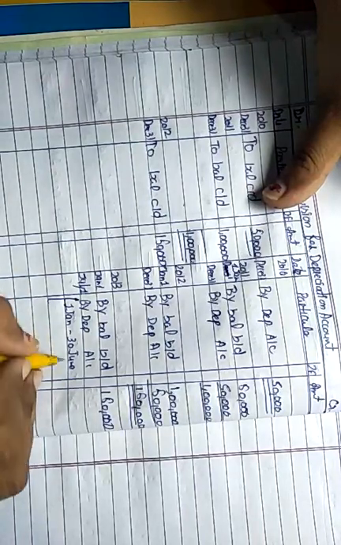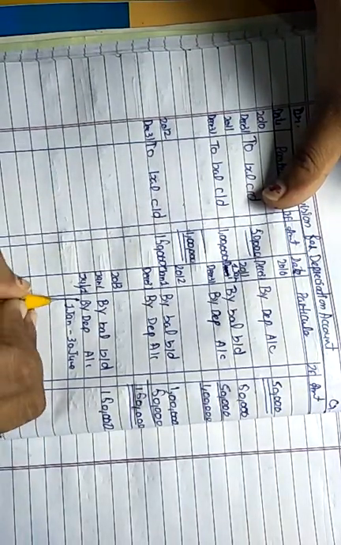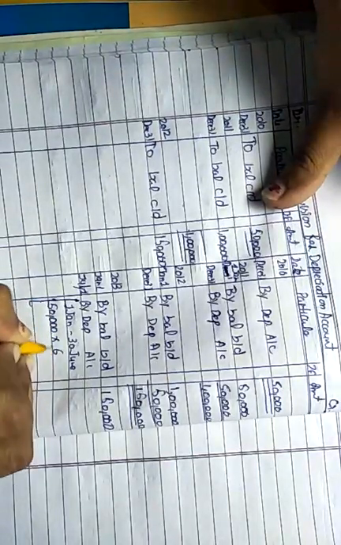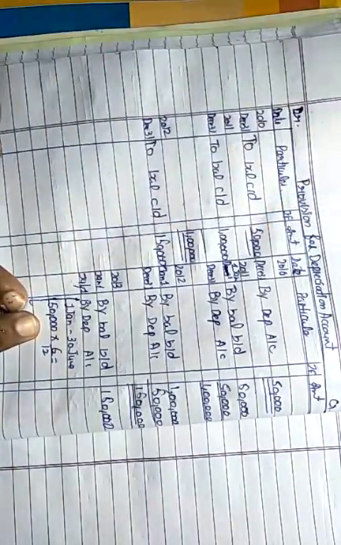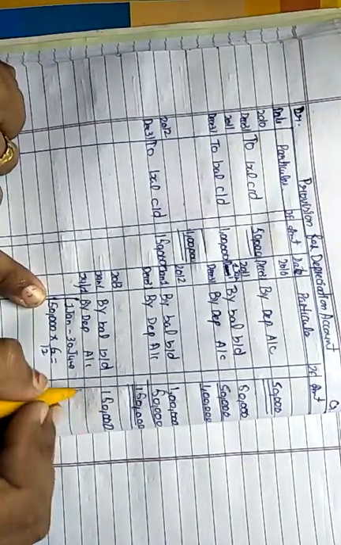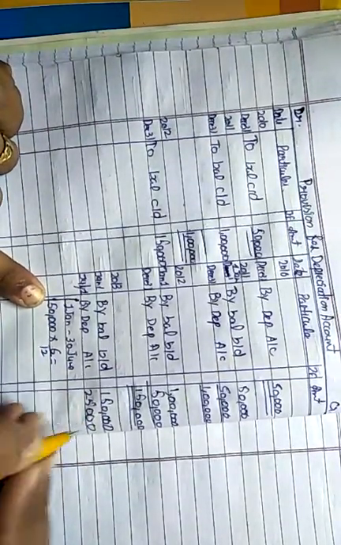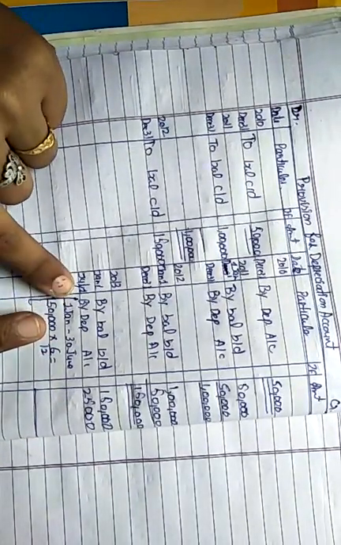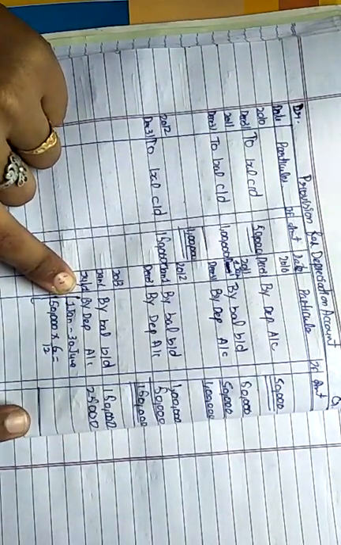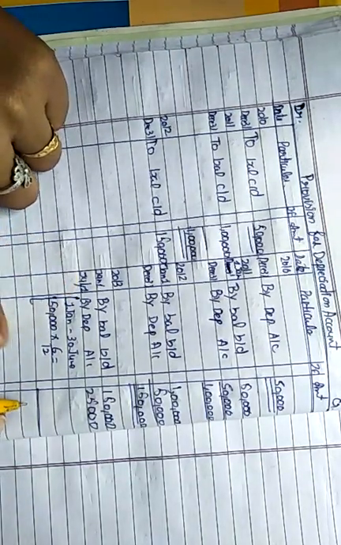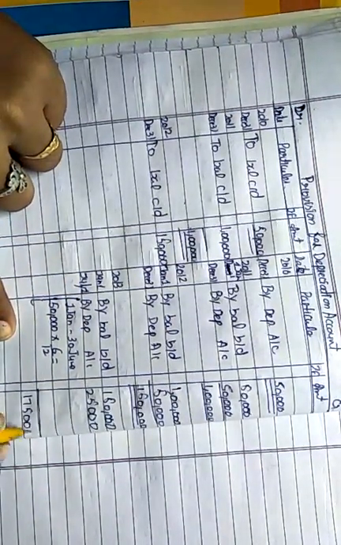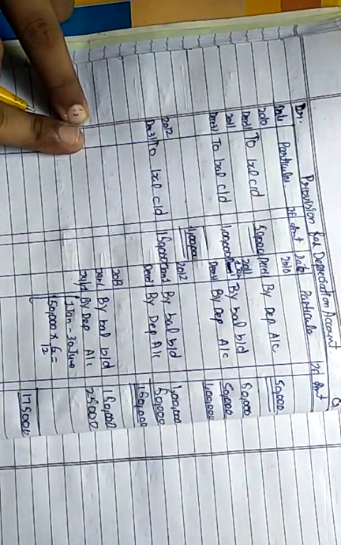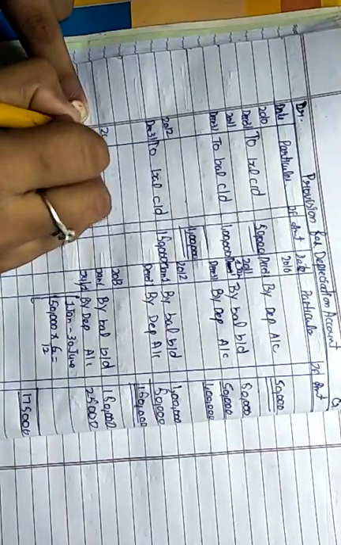Okay, so how many months are there? 6 months. Okay, so we calculated the depreciation. Depreciation amount is 50,000, so 50,000 for 6 months is 25,000. So the depreciation is 25,000. Now the asset is sold out, nothing is remaining. So the total accumulated depreciation is 1,75,000. We transfer to asset account. Asset means plant.